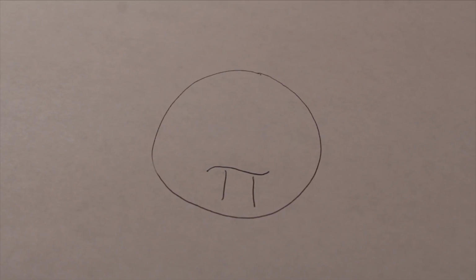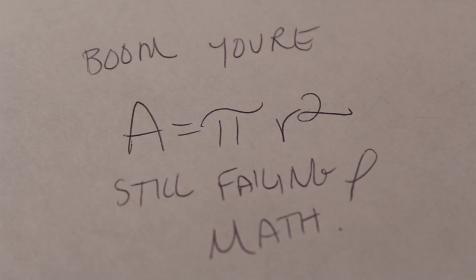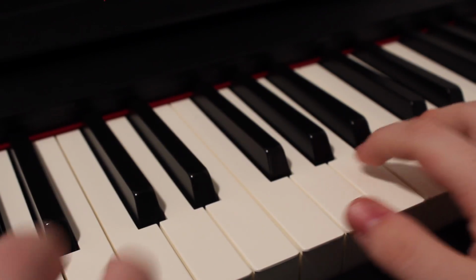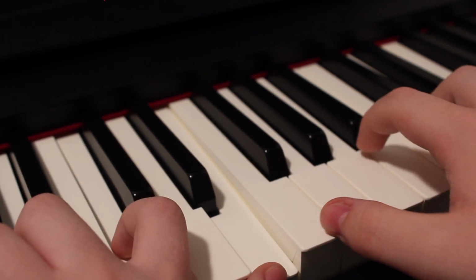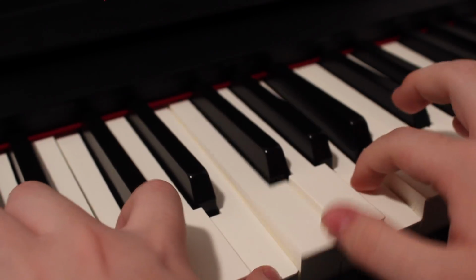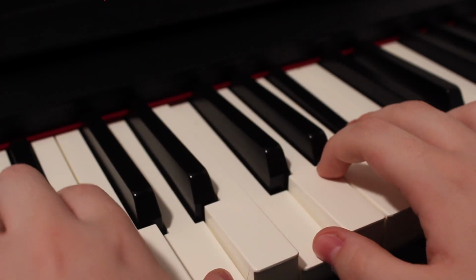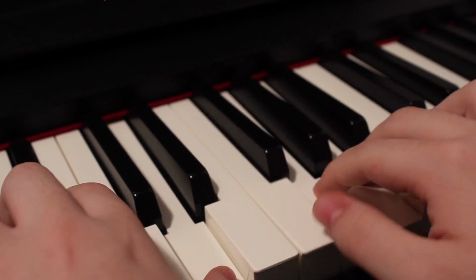Pi is the ratio of the circumference of a circle to its diameter, but as far as we're concerned, it's 3.14, or this little Greek symbol. You just plug it into the formula, boom, you're still failing math. Music, too, works exactly the same way. When you play a chord on the piano, you like to think that you're being artistically expressive and laying your emotions out before you, but all you're playing is a frequency ratio, which is why progressions and harmonies work so well for us. They're built on real principles.